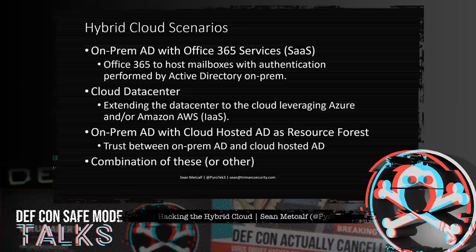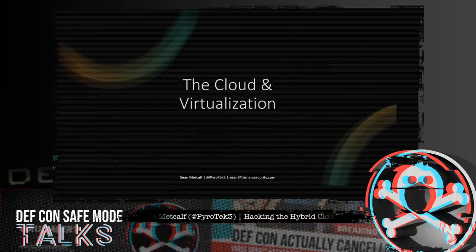Now that we've defined hybrid cloud, let's look at 3 common scenarios. The first is the on-prem Active Directory environment with Office 365 SaaS services. SaaS stands for Software as a Service. Many organizations are leveraging the cloud for Infrastructure as a Service, or IaaS, as their cloud data center. The third scenario here is an on-prem Active Directory with a cloud-managed AD as an additional or resource forest. Since cloud can be used in many ways, it's likely that most organizations use a combination of these, among others.